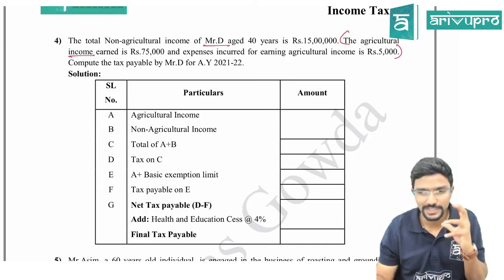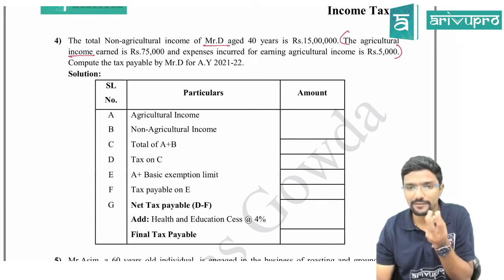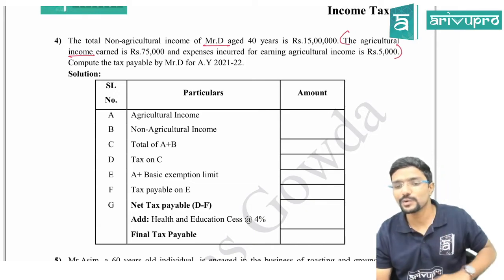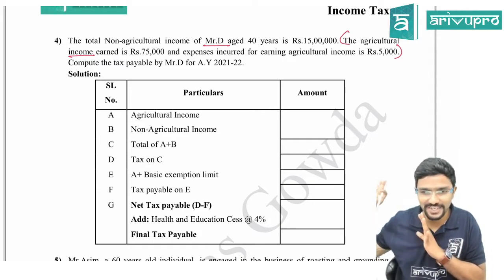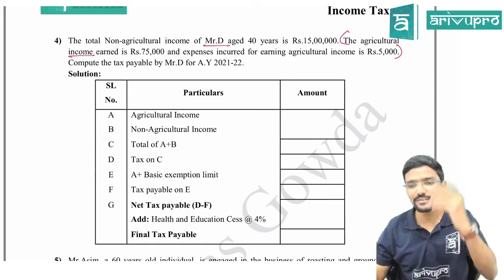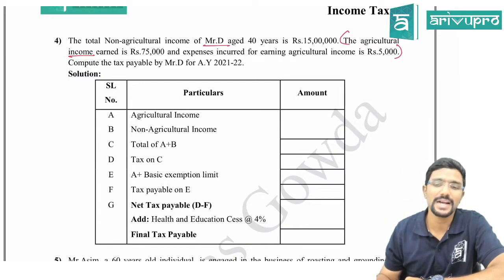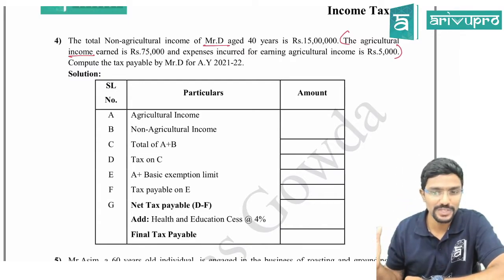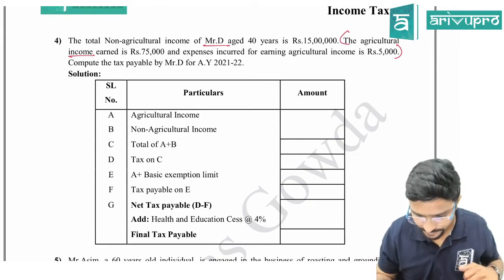Agree? Hope you are understanding. Each term sometimes will make a difference, guys. If you take 75 minus 5 now, the entire thing will go wrong. Even though you have done the tax calculation correctly, still the figure itself you have taken wrong. Please be careful. If they had given agriculture sales or revenue, then I would have reduced 5,000. Please be careful with that.